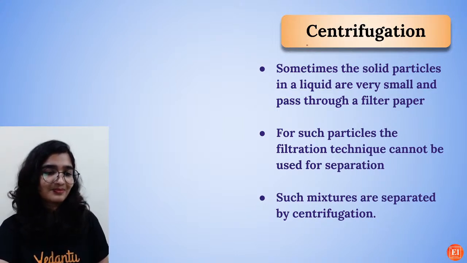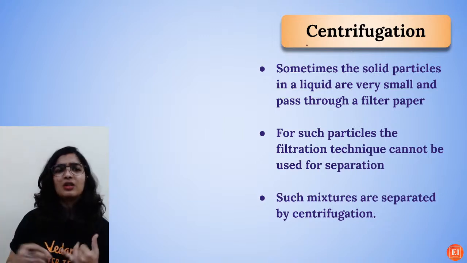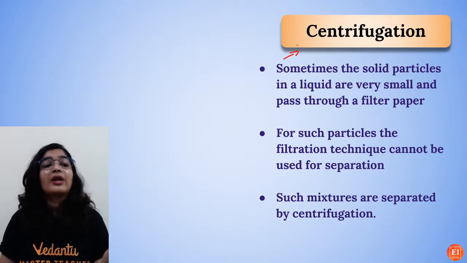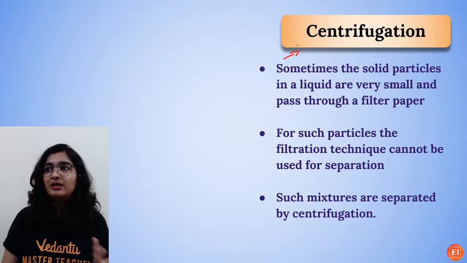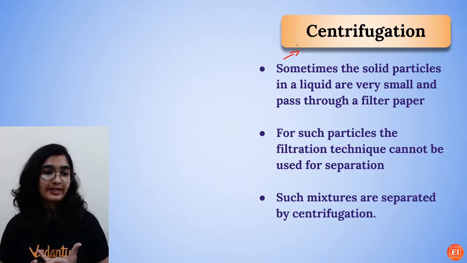For the blood test, what is the principle they are using? It is actually centrifugation. Even to prepare butter out of milk or buttermilk, they use the centrifugation technique.